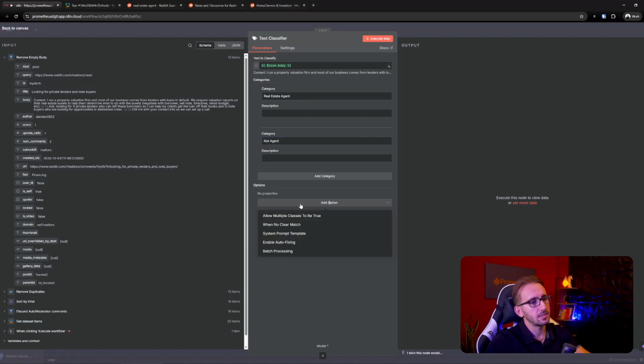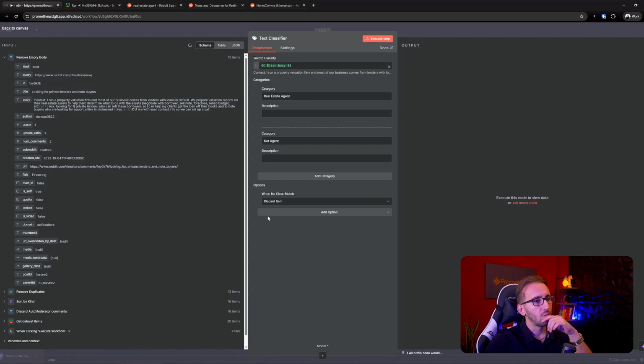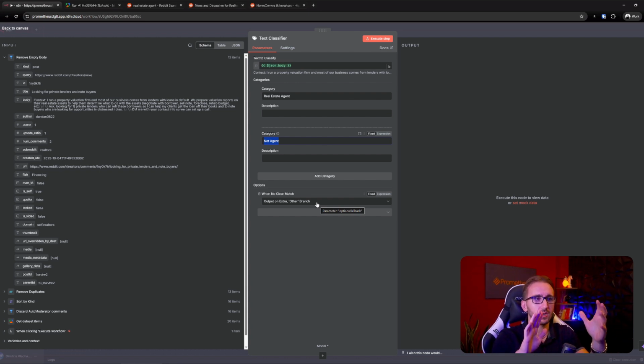And let's see the options. When no clear match, output on extra other brands. So the classifier will, for everybody, either put them in a category that's a real estate agent, or not an agent, or we are not sure. Whatever we are not sure about is going to go on another brand. It's either gonna be real estate agent or not an agent at all, okay?